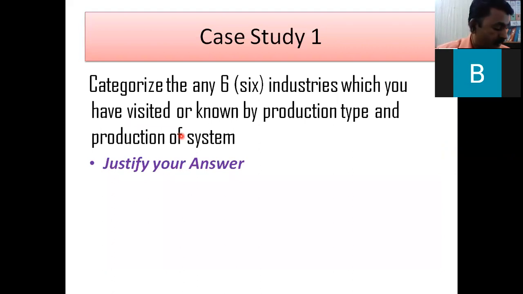Okay, now let us discuss. This is a very interesting part. I will give you 2 to 3 examples, and you should complete this. So case study 1: categorize any 6 industries which you have visited or known by production type and production system. So see here, production type and production system. So here, make to stock, make to order, assemble to order, first category. And second, job type, batch type, mass production, and continuous.